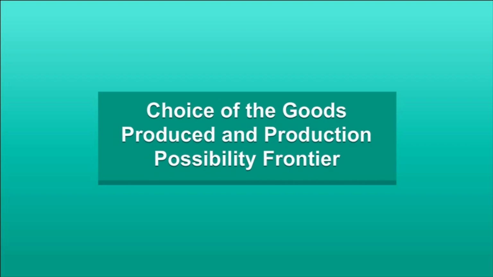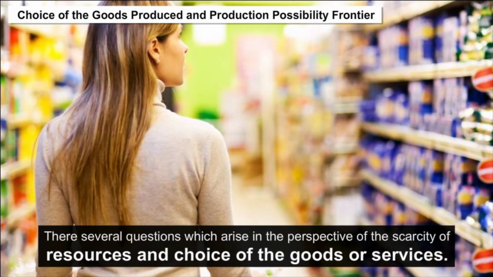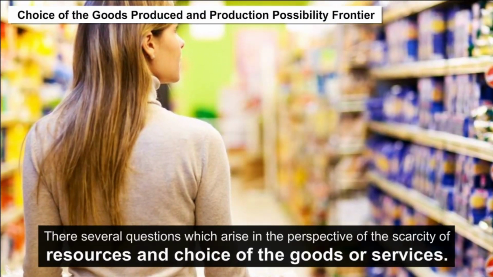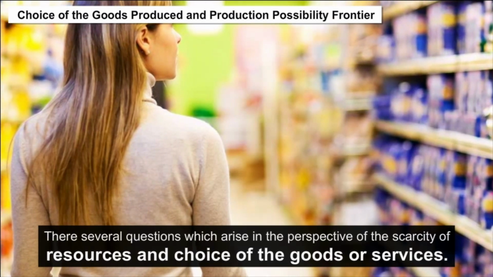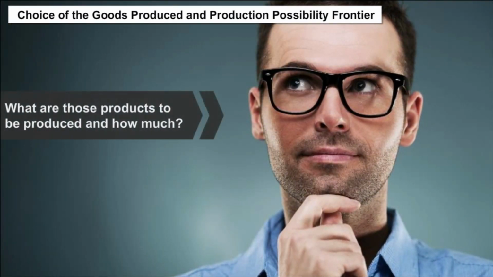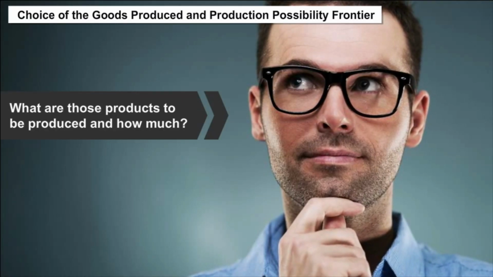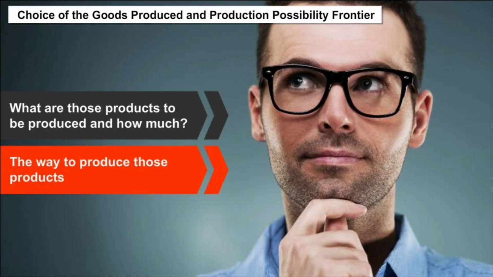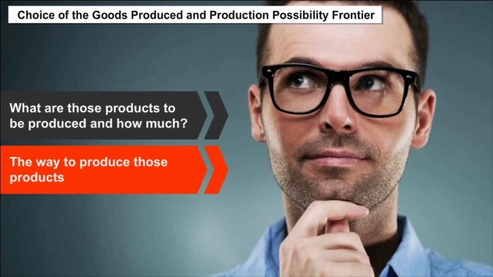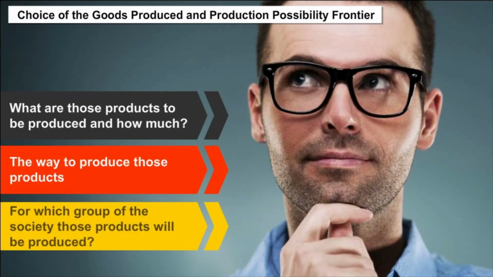Choice of the goods produced and the production possibility frontier. There are several questions which arise in the perspective of the scarcity of resources and the choice of goods or services. They are: firstly, what products are to be produced and how much? Secondly, the way to produce those products, and the third is for which group of the society those products will be produced.